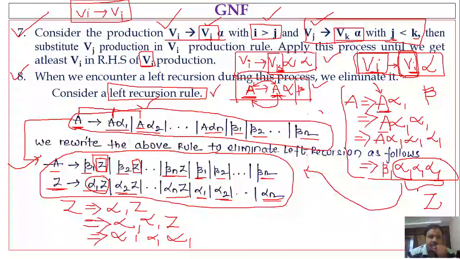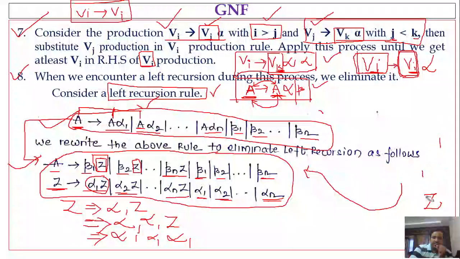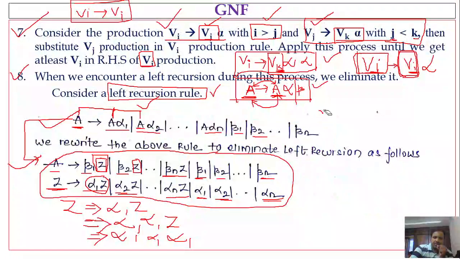Whenever we have a left recursive rule in this format, you have to rewrite it in this way, right? Let me give one more example here for this left recursion. This is the only concept which you may find difficult in the normal forms, especially these left recursive production rules, right? So no need to worry about it.